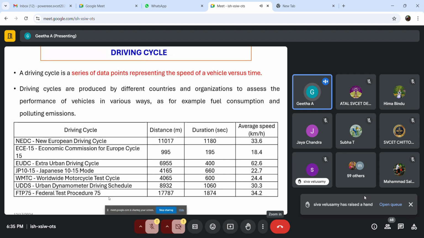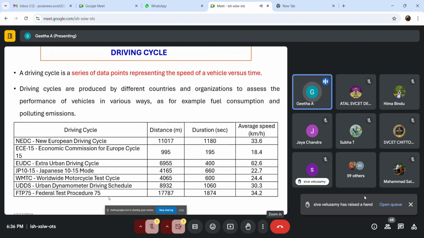So the next important concept that we are going to see today is the driving cycle. Okay, a driving cycle is a series of data points representing the speed of a vehicle versus time. For every second, what is its velocity, right? That represents the driving cycle. There is an enormous variety of driving cycles available online.